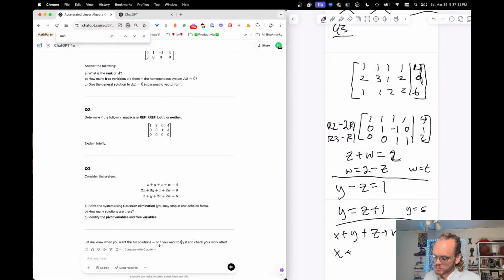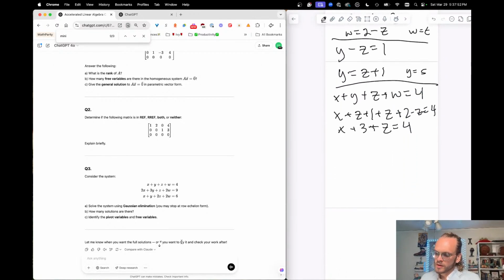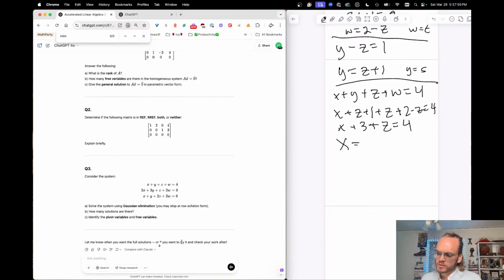So this is x plus z plus 1 plus z plus 2 minus z, which is w, equals 4. So x plus 1 plus 3, plus z minus z is going to be plus z. So then I have x equals, sorry, x equals 1 minus z.